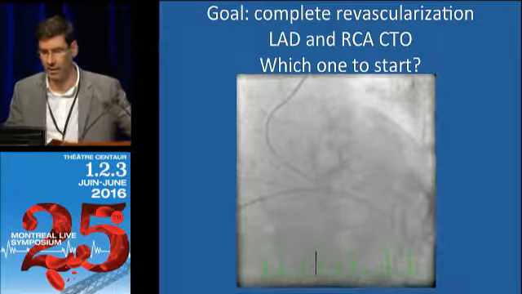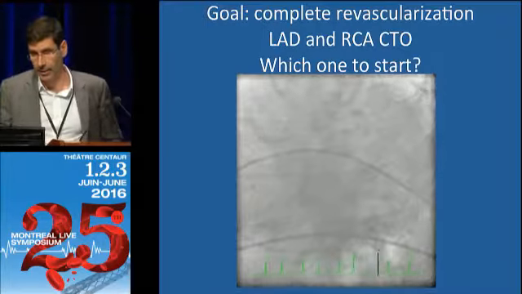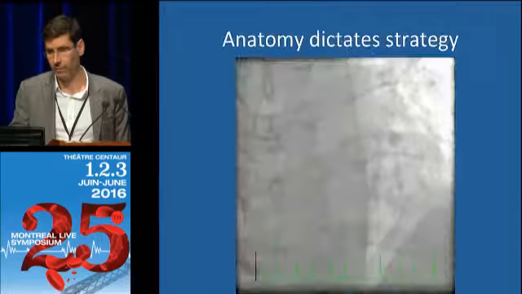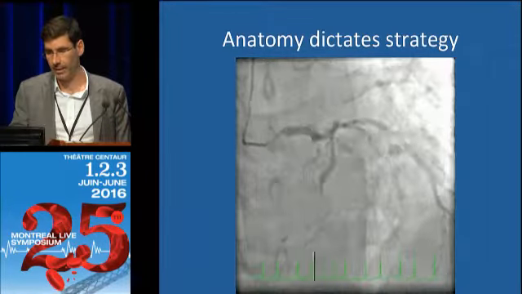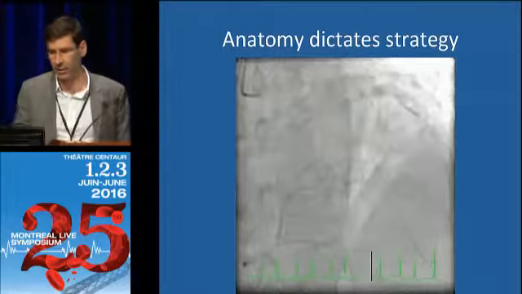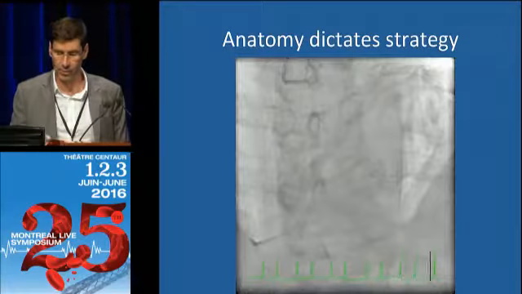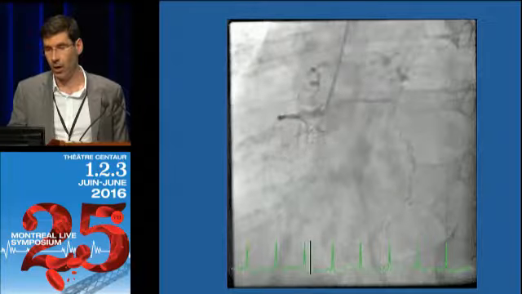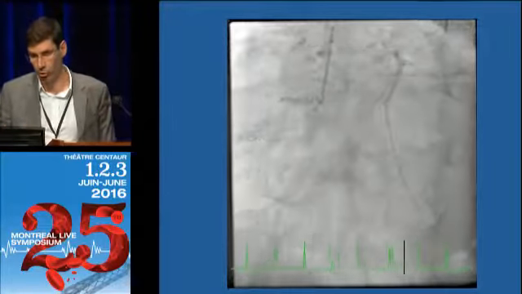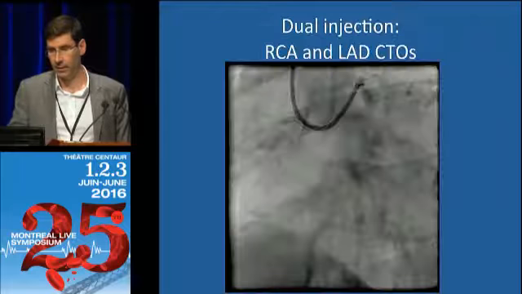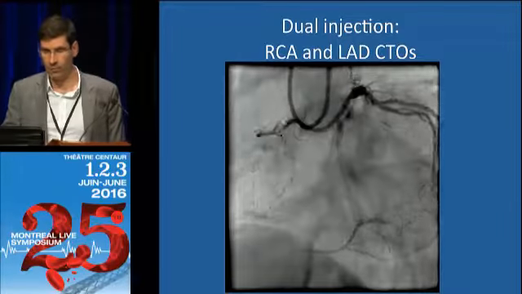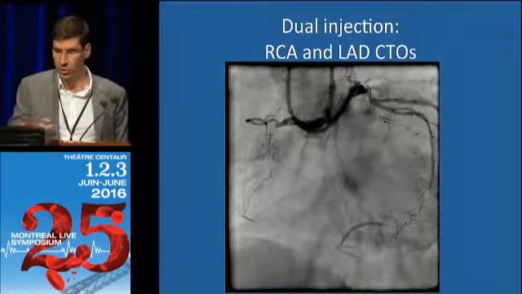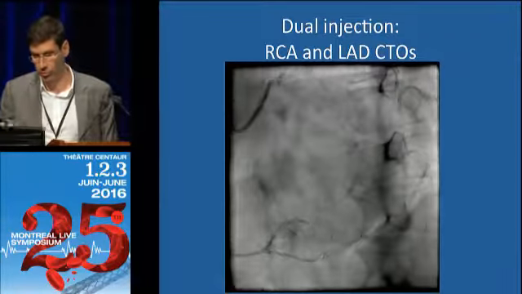Another case here. This is a gentleman that actually refused CABG. He has a CTO of the LAD. His circ is non-obstructive. We'll see the CTO there. The LAD fills faintly from the antegrade injection. There's also a CTO of the RCA. The RCA receives collaterals from the circ system. And you see that the RCA has a big epicardial conus branch to the LAD. So we do the dual injection, and then we have to decide. I did this case with Stéphane Rinfret. We needed to decide which one to go first, and we kind of changed our strategy.